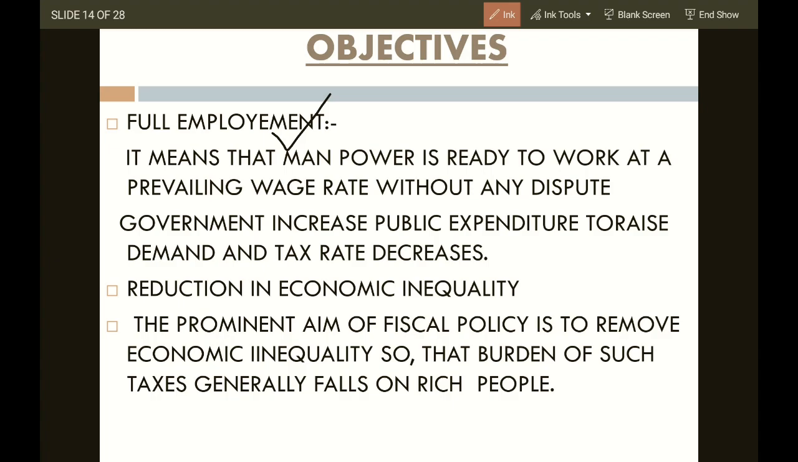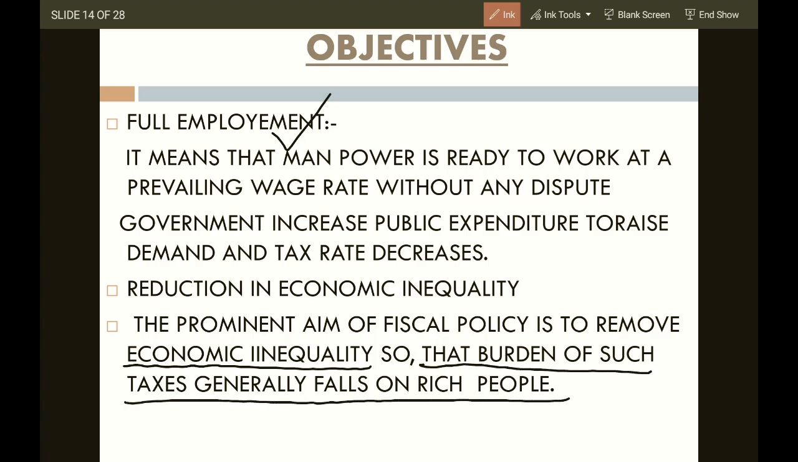So a very, very important objective of fiscal policy is to generate employability. People should have work. If they have work, there is the eradication of poverty. There is generation of revenue and capital formation contributing towards GDP, GNP, per capita income. Reduction in economic inequality. The prominent aim of fiscal policy is to remove economic inequality so that the burden of such taxes generally falls on rich people.